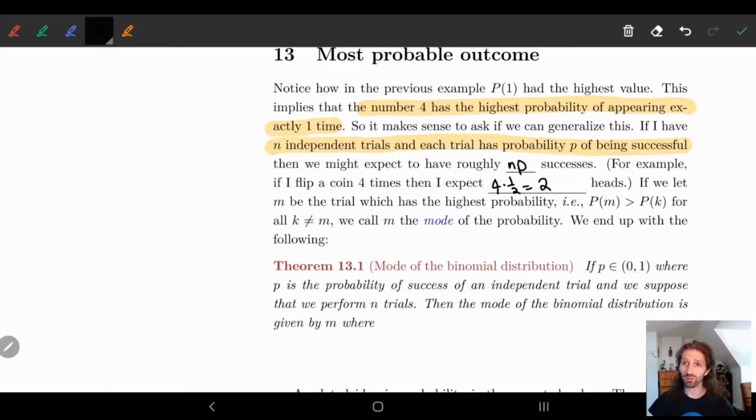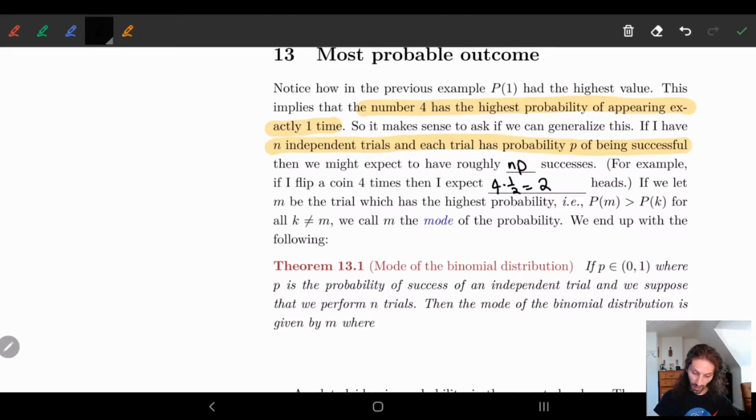Now this is close, because you have to remember that sometimes we're stuck on integers, so we can't always get something like a decimal, and we'll see this in examples in a little bit. So we have to differentiate between our expected value and what's called the mode, which is the number that is most likely to occur.